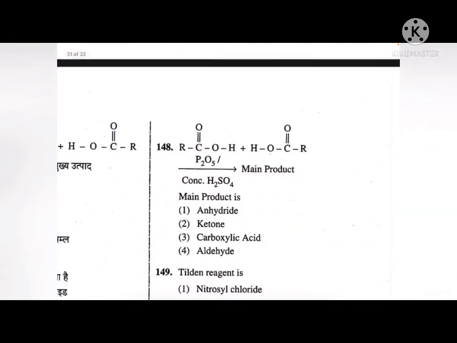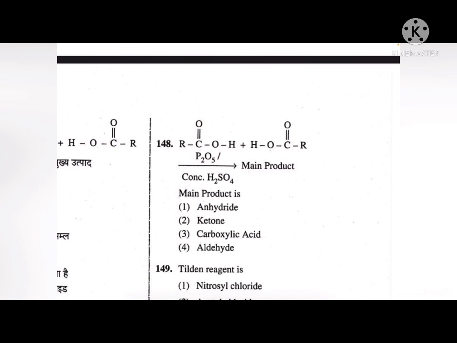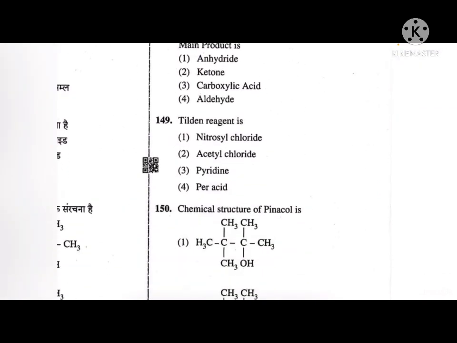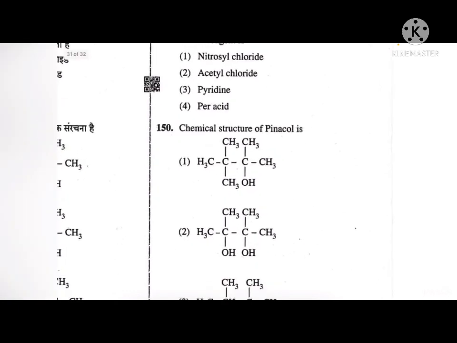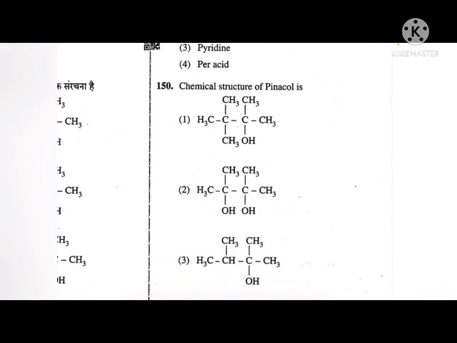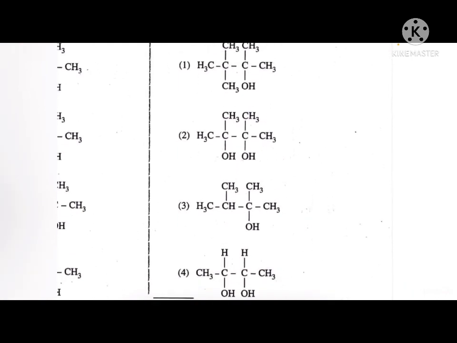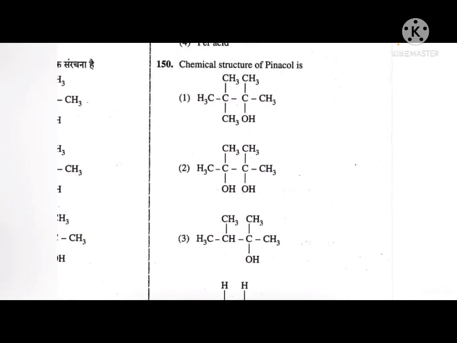Next, the main product of this reaction is anhydride. Correct answer is anhydride. Next, Tilden reagent is option 1, 2, 3, and 4. So the answer is nitrosyl chloride. Okay. Next, the chemical structure of pinacol is. So option 1, 2, 3, and 4. So the correct answer to this is option number 2.